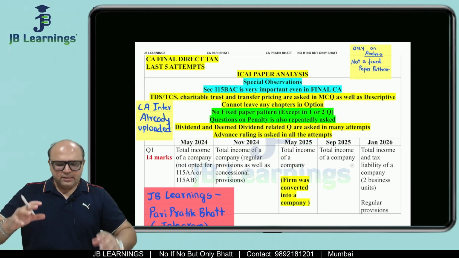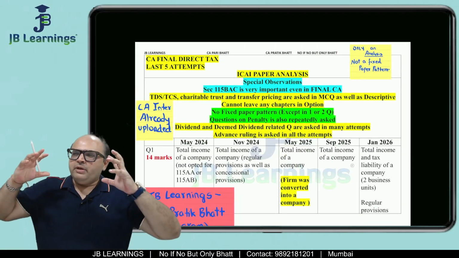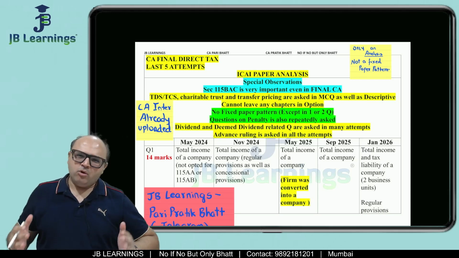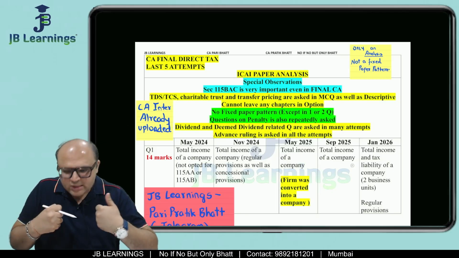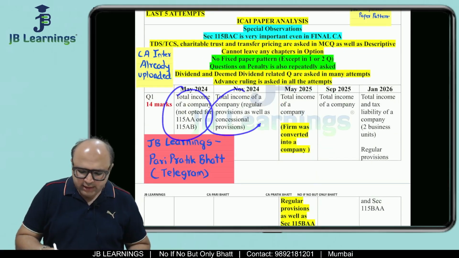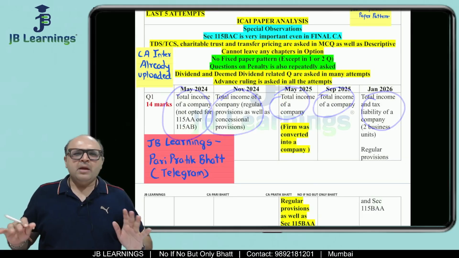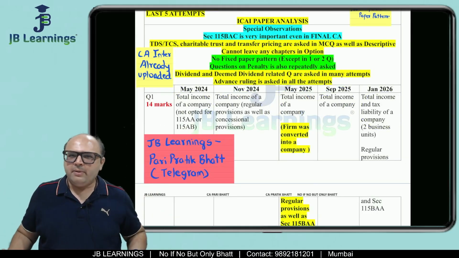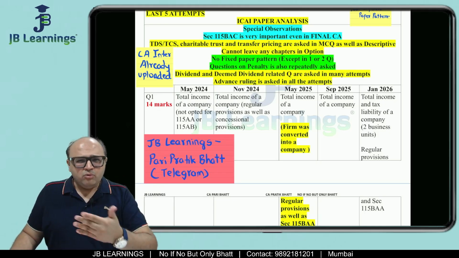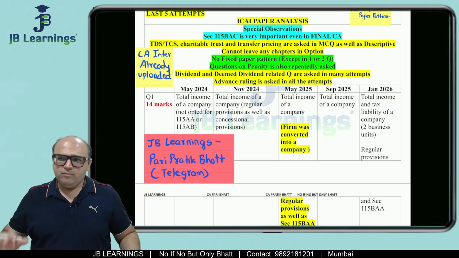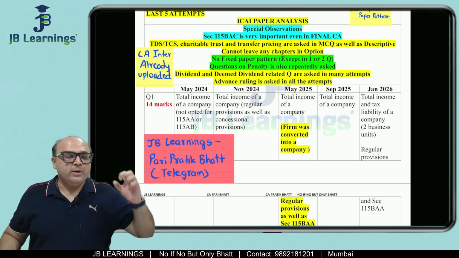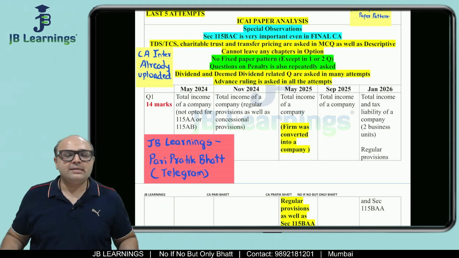But I thought I will make this analysis so that when you go for your exams, you have a general idea. Obviously the institute is always very smart. They can always change this entire paper pattern. There is one question, total income, which they will not change, but other than that they can change the entire paper pattern, right? But friends, when we see analysis, we get to know a lot of things about the exams, in what type of preparation is required. We need to do theory also, we need to do MCQs also, we need to do case law based things, sums.